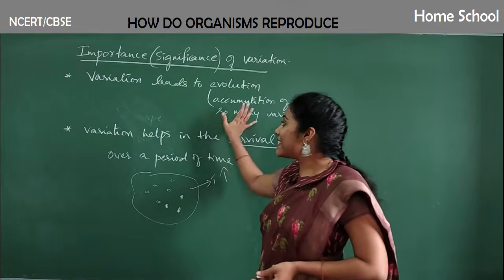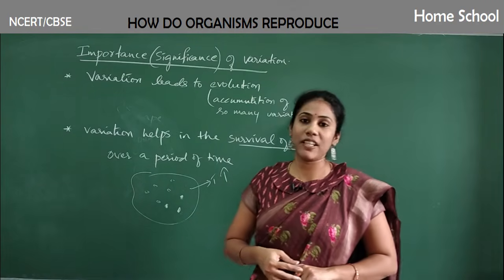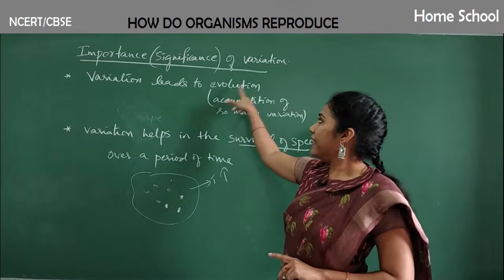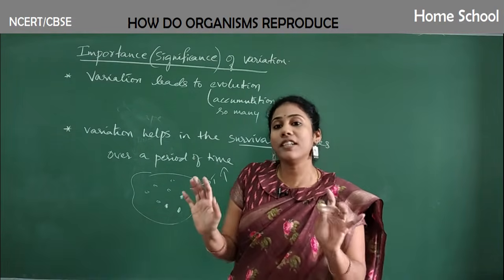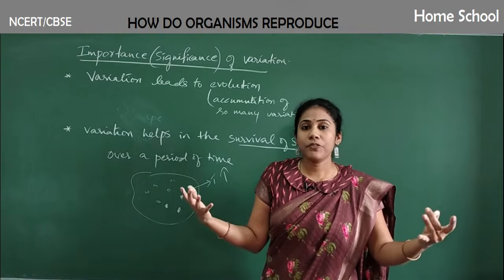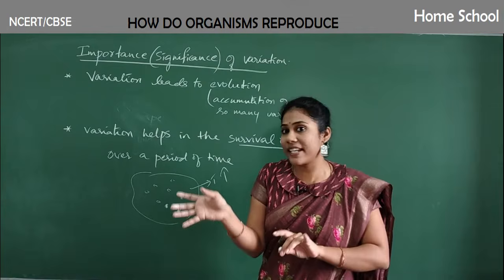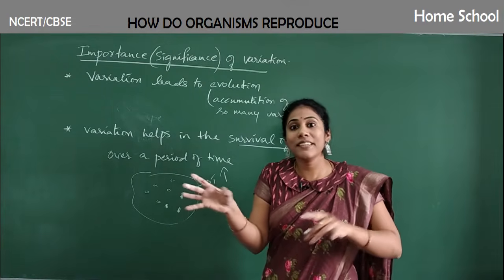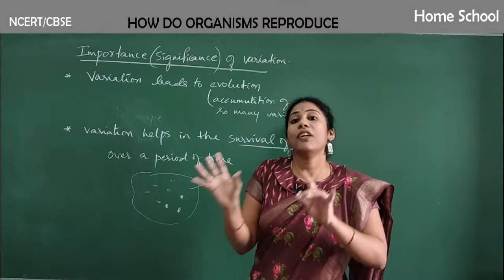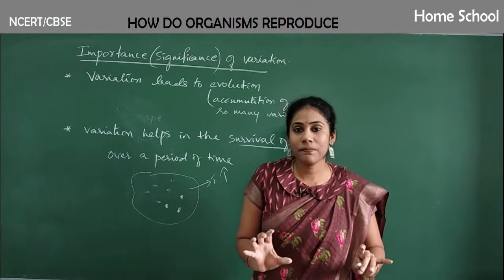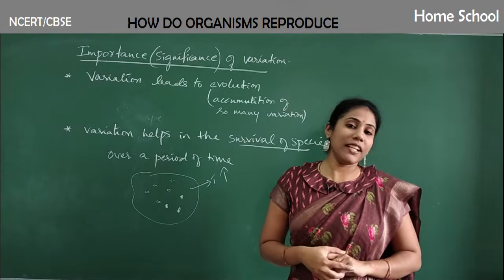So these are the two important points that you have to remember about the significance of variation. One is that variation can lead to evolution, and variation also helps in the survival of a particular species over a period of time. For more generations, if it has to survive even if the environment outside has changed, what happens? These variations can occur in living organisms, and that will help an organism to survive for many years. Okay, fine. So that's all about the significance of variation.